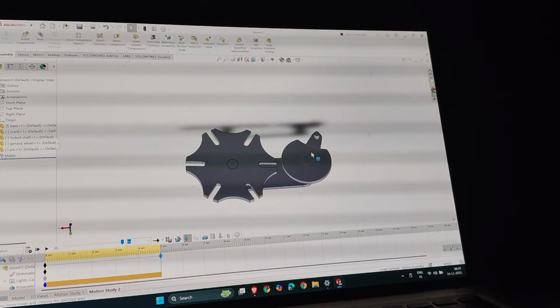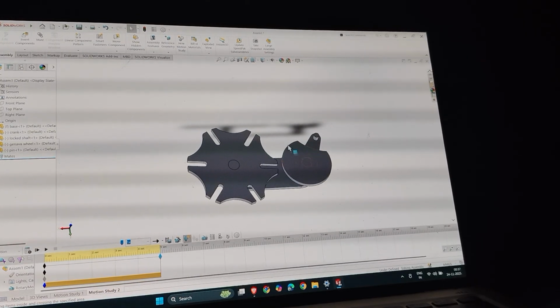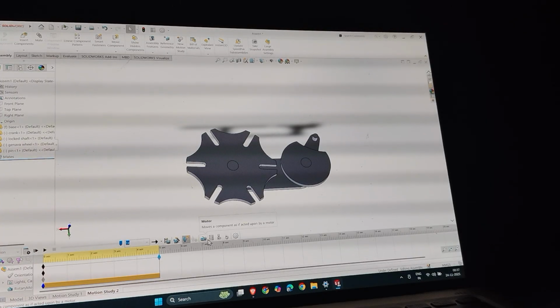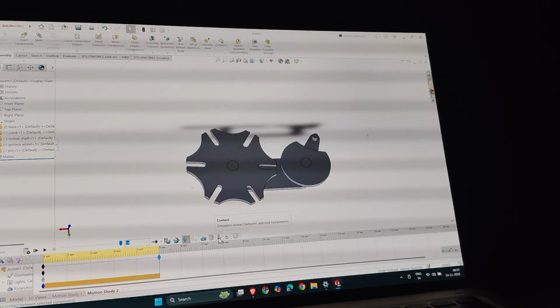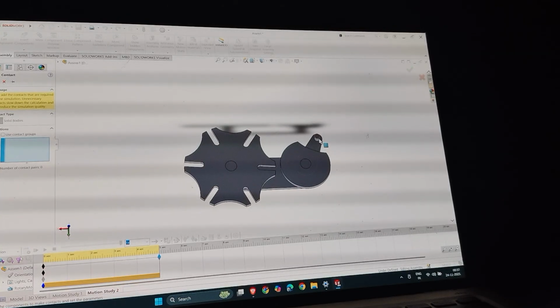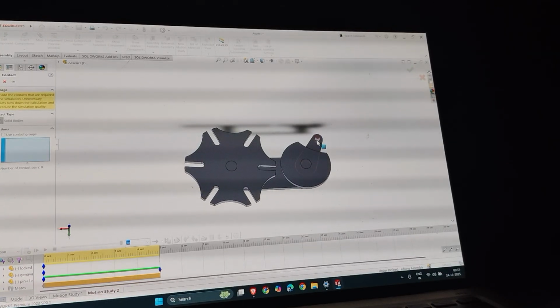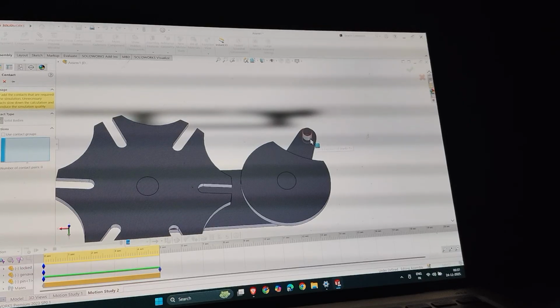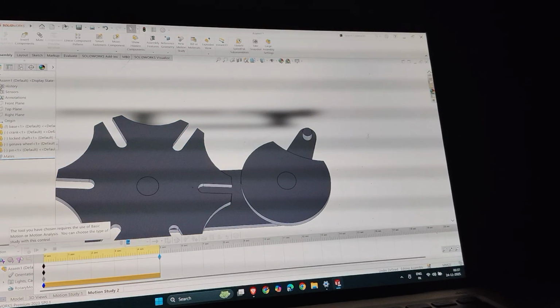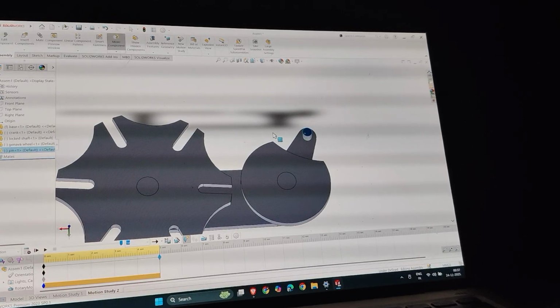Now it's rotating individually, so I have to make a relation. So I'll make a contact. Now I fix this contact. Now this to this, just contact. Now it will rotate with it.